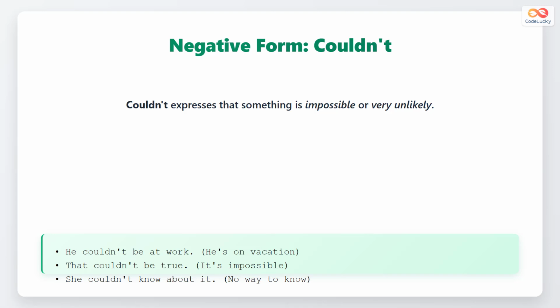He couldn't be at work because he is on vacation. That couldn't be true means it is impossible to believe. She couldn't know about it means there is no way she found out.